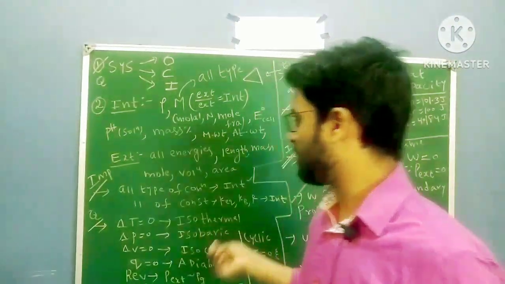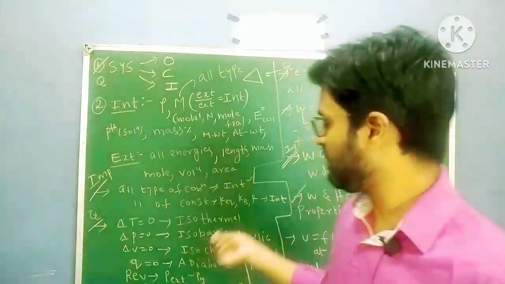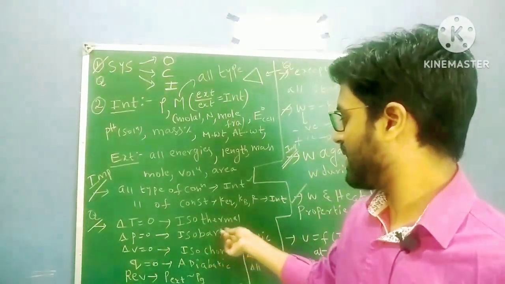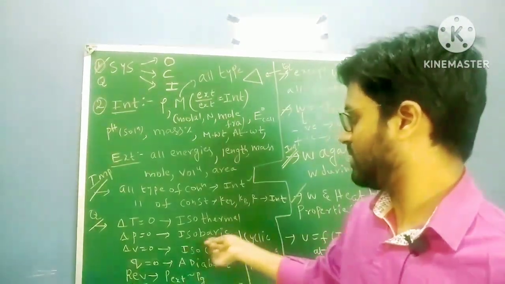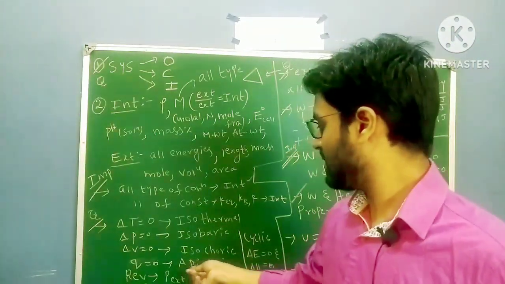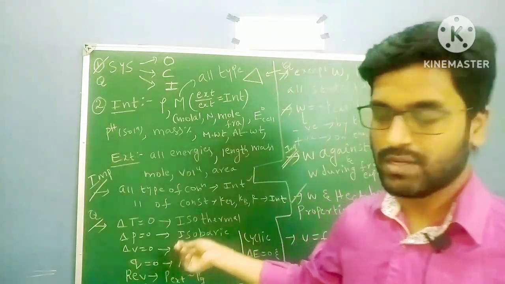Next, isothermal process. Iso means constant, thermal means temperature, so delta T equals 0. Isobaric: baric means pressure, iso means constant, so delta P equals 0. Isochoric: choric means volume, so delta V equals 0. Adiabatic means Q equals 0.